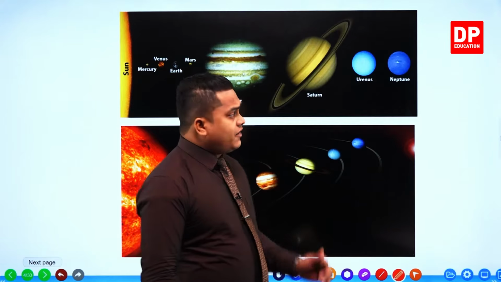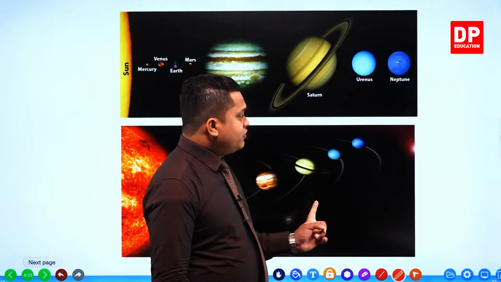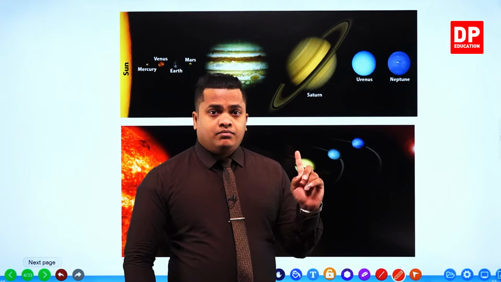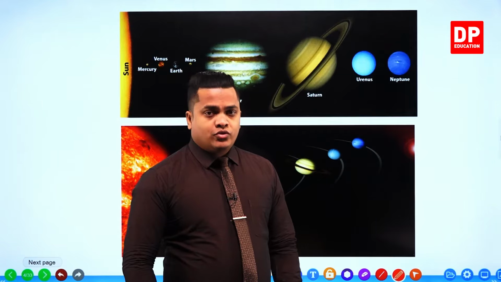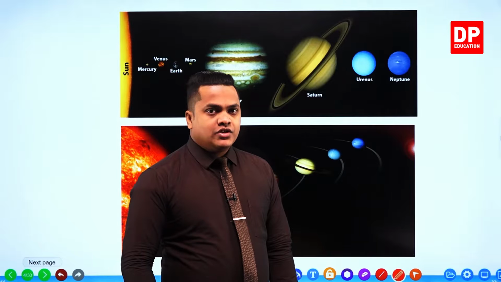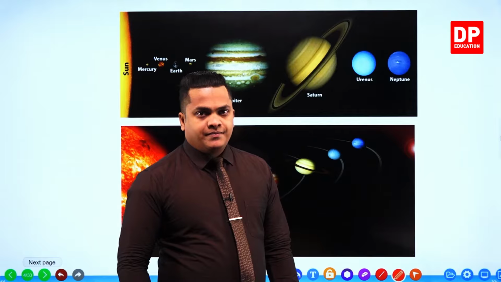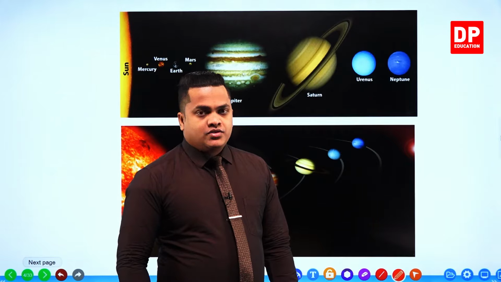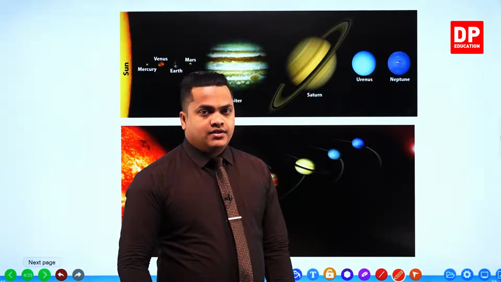After Neptune, there was another planet called Pluto. I told you that Pluto has been expelled, right? So it's not mentioned here. We don't consider Pluto as a planet now, right?